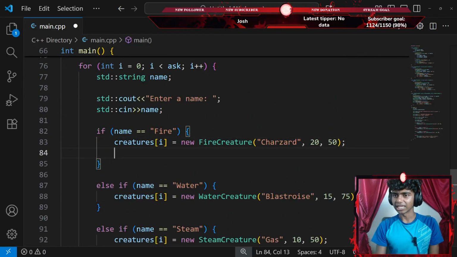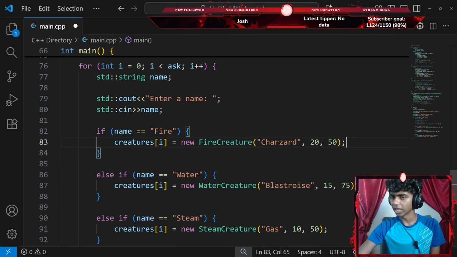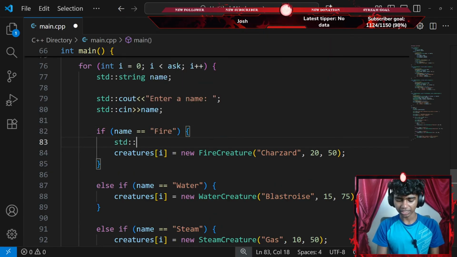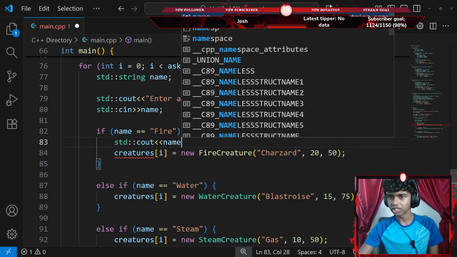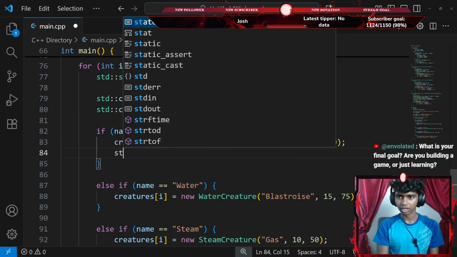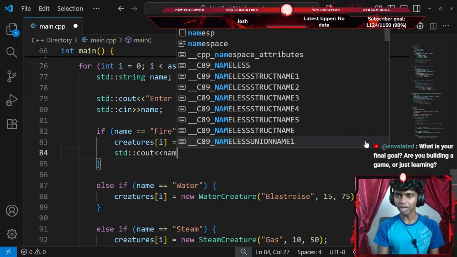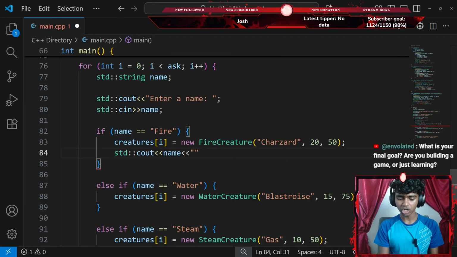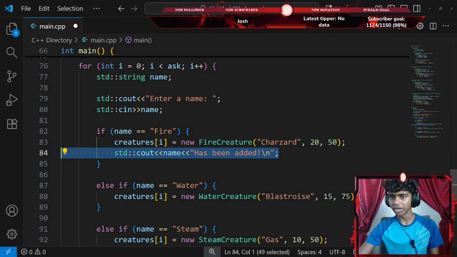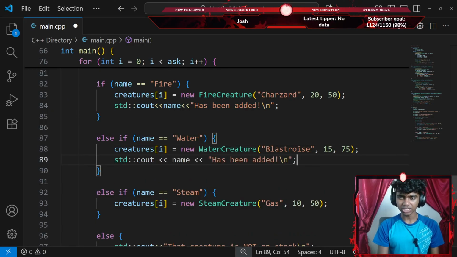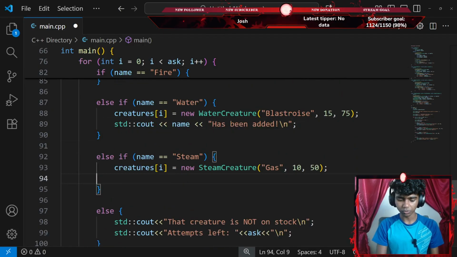Okay, when I do create a class, I want to go with something like creature at index of i. Okay, I did actually do that. I might go with a standard console output with an insertion operator that says something like my name. Hold up, guys. Let me actually delete this from here. Let's add it here. I'll go with a standard console output with an insertion operator that says my name data member with another insertion operator has been added. There we go. Exclamation with a \n new line ending with a semicolon. I honestly might copy this to save time and paste it here. And lastly, paste it here as well.